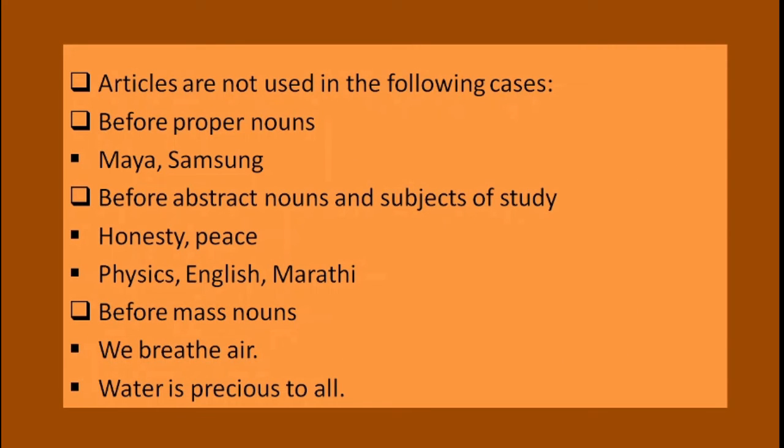Before mass nouns you cannot use the articles. We breathe air. Water is precious to all. So air is a mass noun. Water is also a mass noun. So before that you cannot use the article.